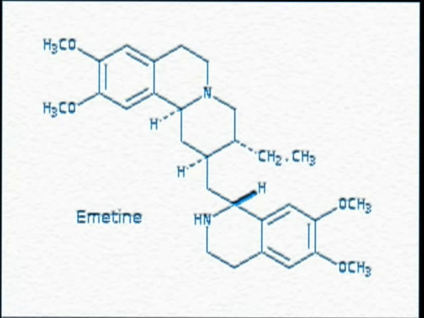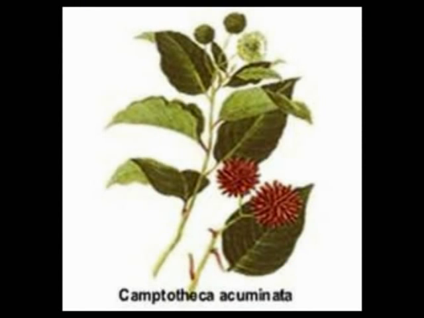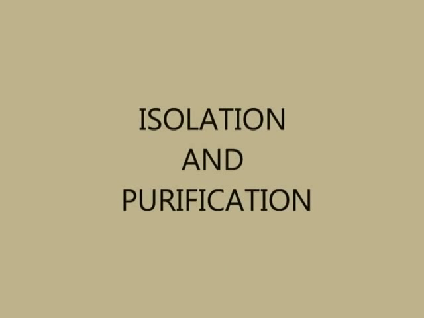Mayan and Aztec cultures of America used extracts from a variety of shrubs and trees, such as the roots of Ipecacuanha, containing as active principle emetine, used as an expectorant, and cinchona bark, containing quinine, which was used as an anti-malarial agent. Camptothecin was isolated from the Chinese tree Camptotheca acuminata. Extracts of this tree are well known in traditional Chinese medicine for anti-cancer treatments.